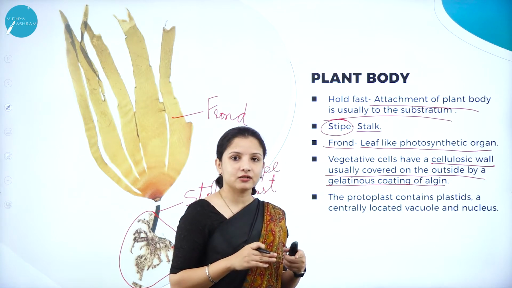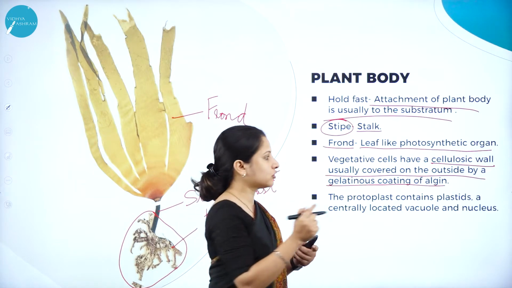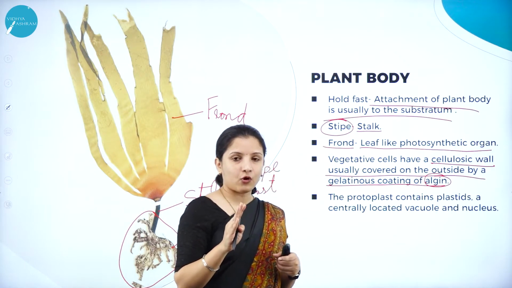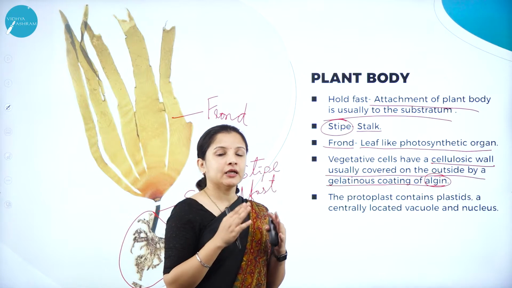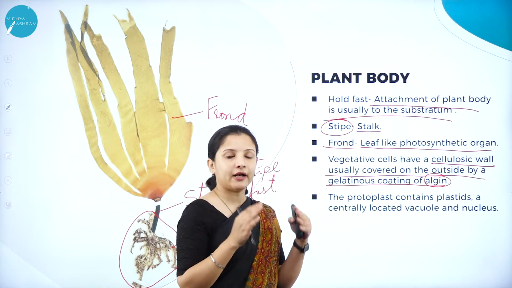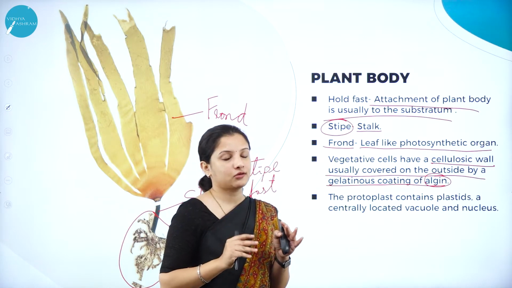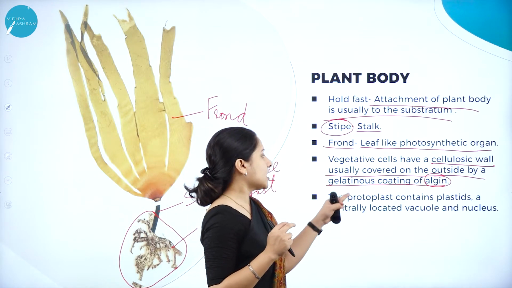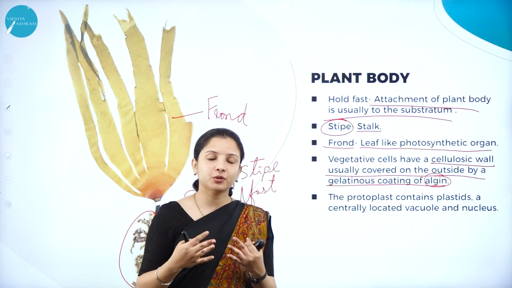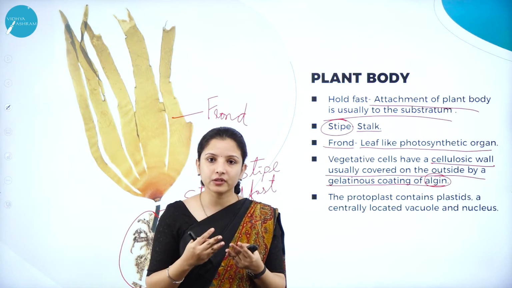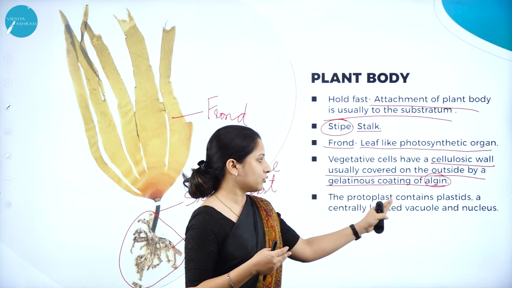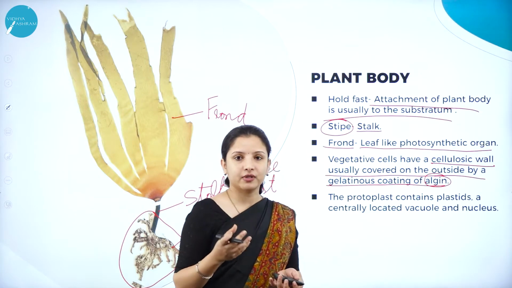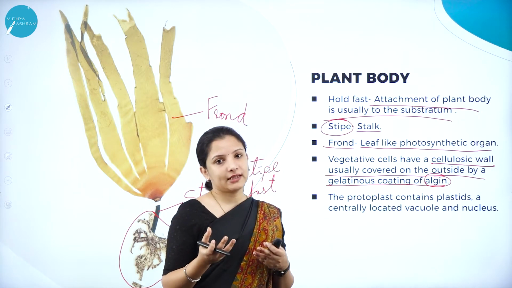And what is the gelatinous coat? It is made up of a compound called algin. So the cell wall or the covering of the algae consists of cellulose, and the outer layer consists of a gelatinous coat made up of a substance called algin. And when it comes to the protoplast, in the protoplast there are plastids, and plastids are usually located along with the vacuole as well as the nucleus.